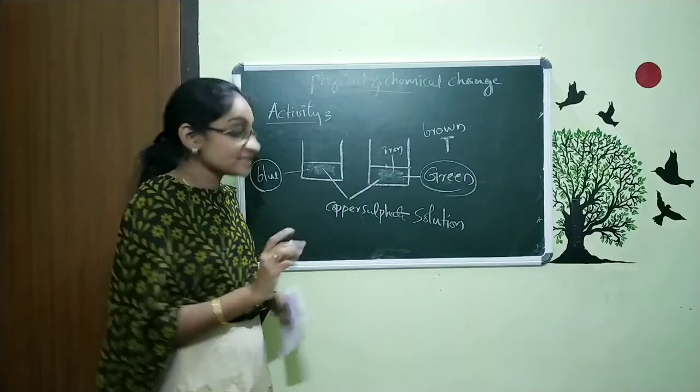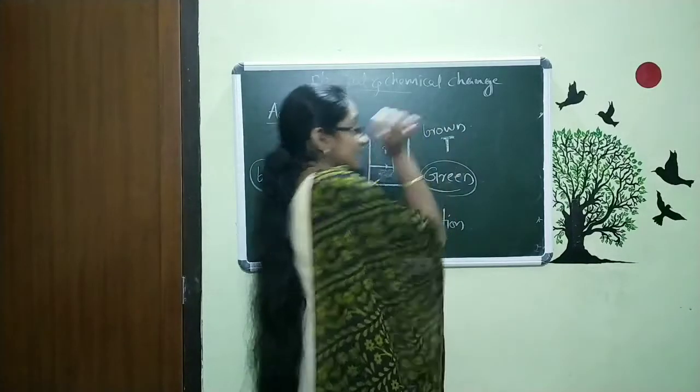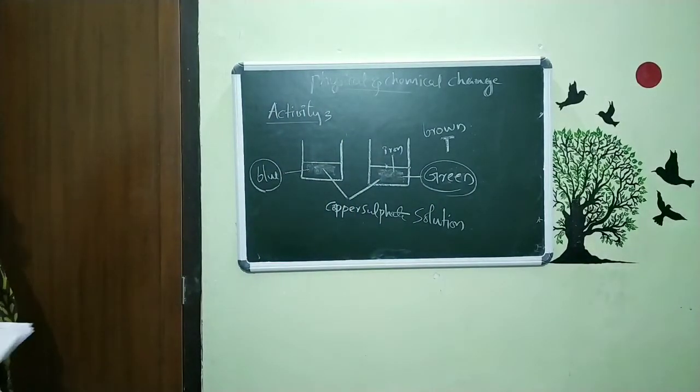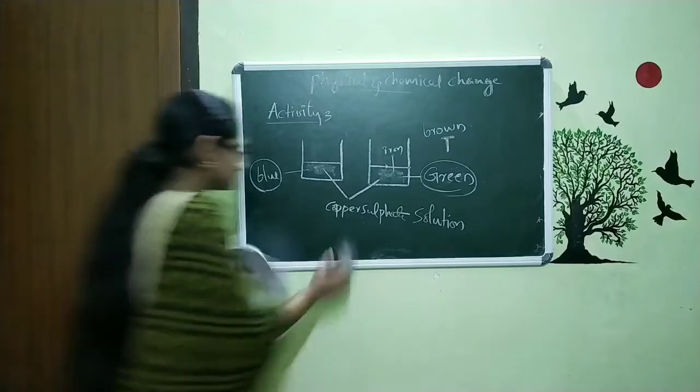And also you can see the change in the color of the iron nail. This is about this reaction. And now we are going to write the equation for this. Very simple.